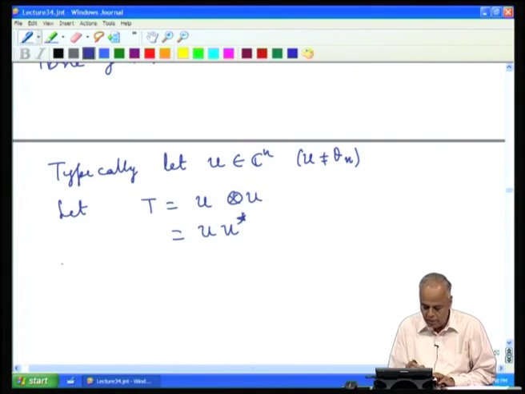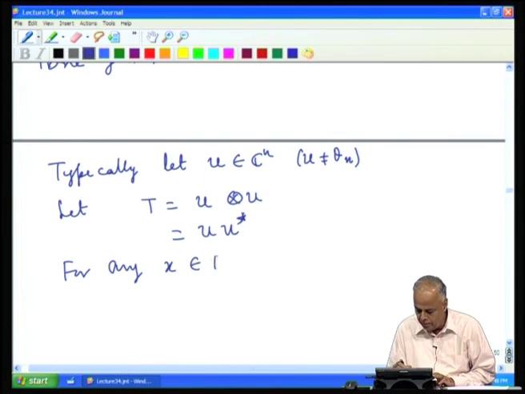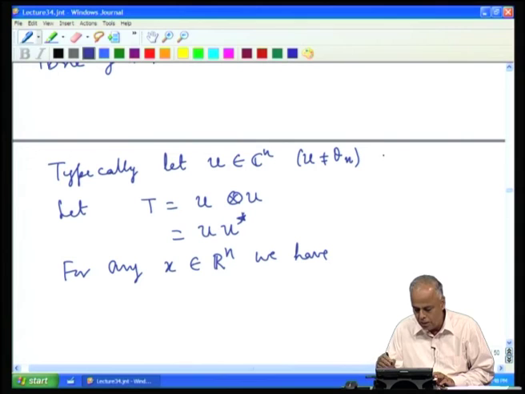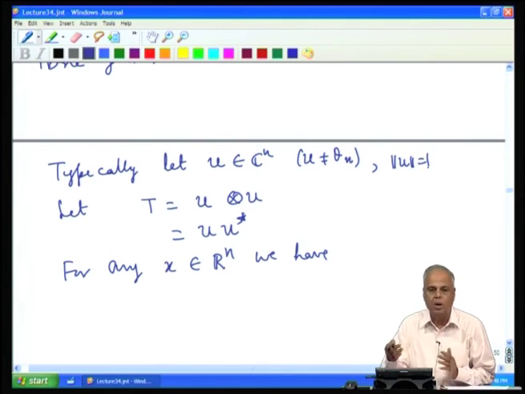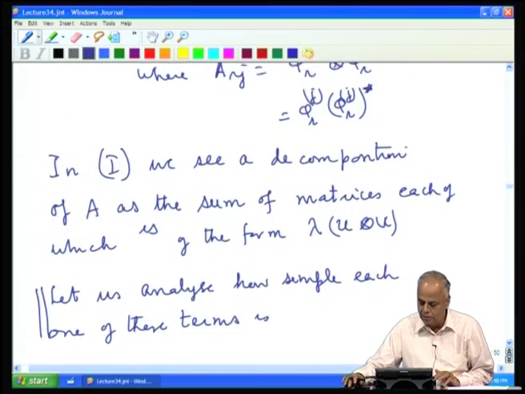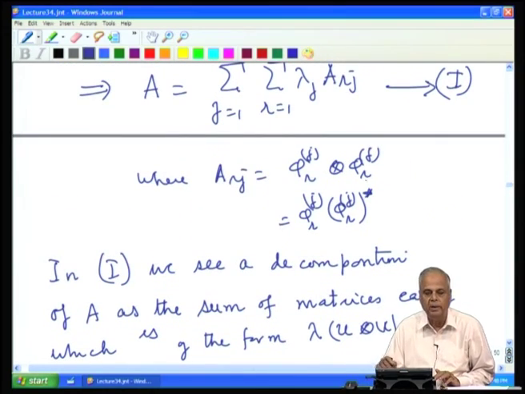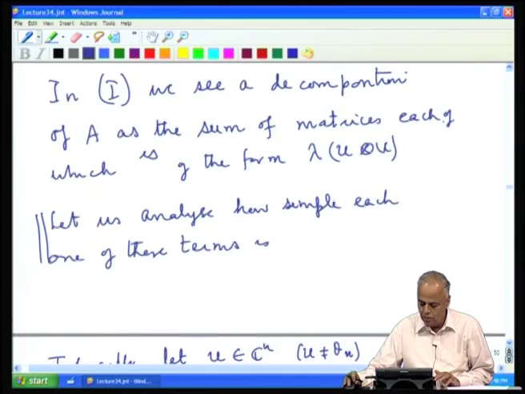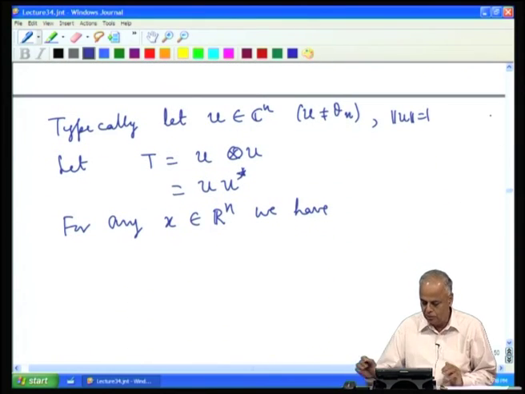Now, for any x in R n, we have, and let us without loss of generality even take length of u to be 1, because in our construction all the matrices, all the vectors involved are of length 1. So, we can as well look at these things with length 1.